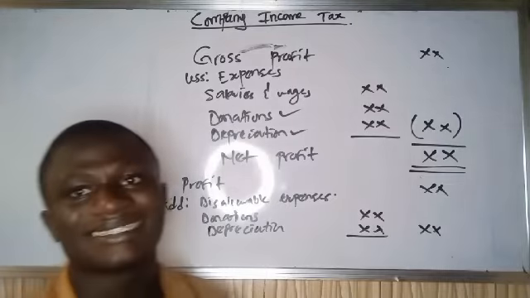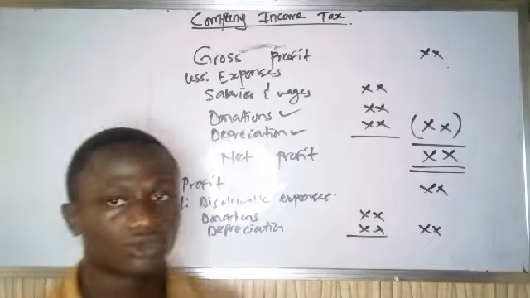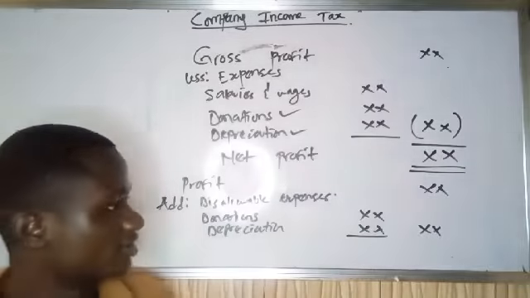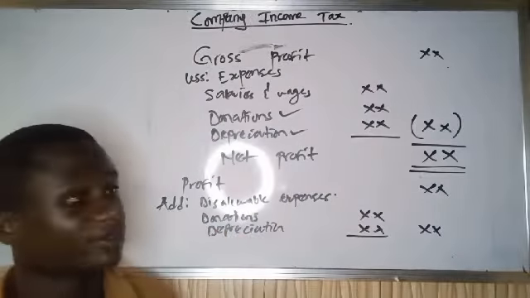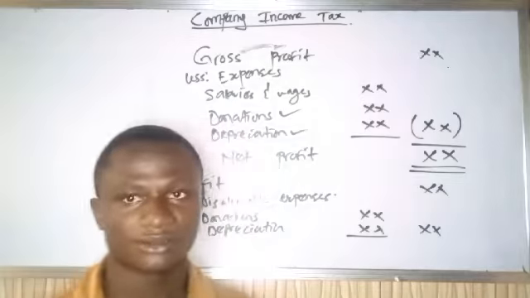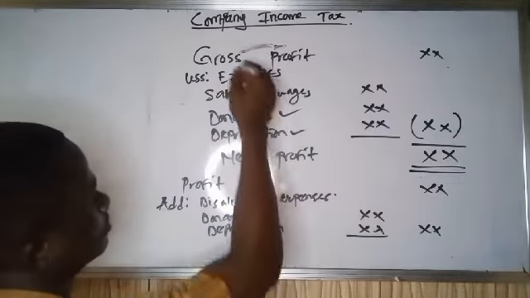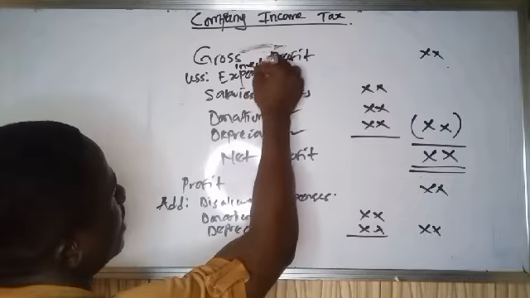Why? Because they are not allowed to be subtracted. So you add them. So if you want to solve, you start with the profits, you add disallowable expenses, and you less non-taxable income. Non-taxable income might be part of this gross profit. You have investments.